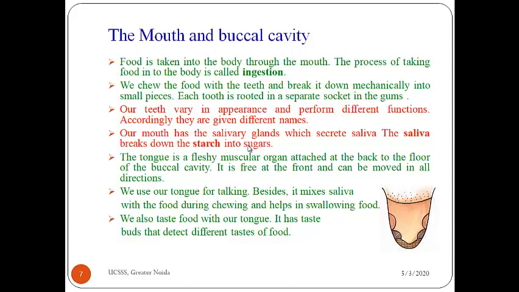How can you check? You can take two test tubes. In one test tube you can take some boiled rice, and in another test tube you can chew that boiled rice in your mouth, and after chewing you can take it into the other test tube. So in one test tube boiled rice, in another test tube chewed rice. Then you can test it by using iodine solution.